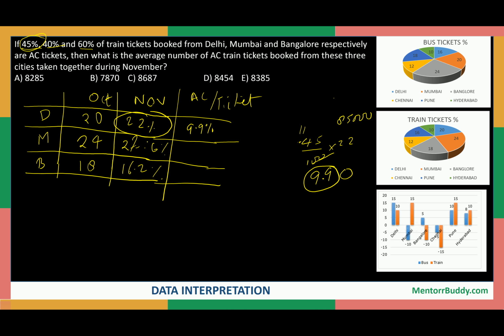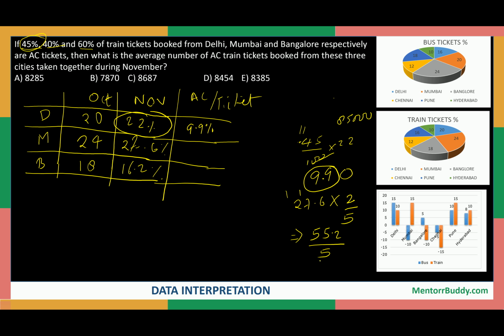And similarly, if we apply this technique for 27.6, so 40% of 27.6 will be how much? 27.6 multiplied by 40%, or we can also write it as 2 by 5, right? 27.6 into 2 will give you how much? 6 into 2 is 12, 1, 7 into 2 is 14, 15, and 2 into 2 is 4 and 1 is 5, that is 55.2 divided by 5, right?